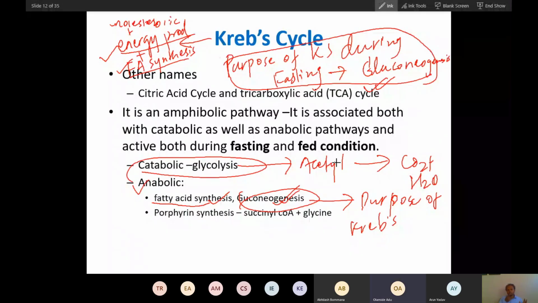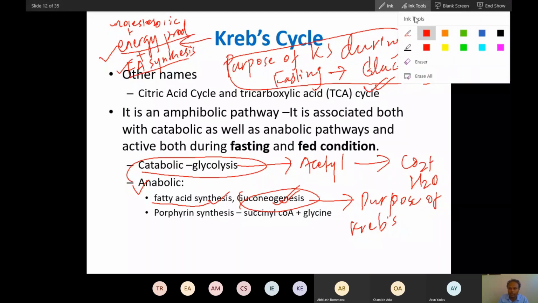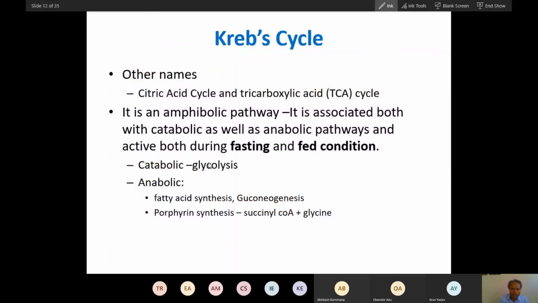In the fed condition, the purpose of the Krebs cycle is to produce energy, and if energy is sufficient, the same energy will be converted into fatty acid. And the purpose of the Krebs cycle during fasting condition is gluconeogenesis. Just remember this very important point. That is how the Krebs cycle is active both during fasting and fed condition. That is why this pathway is called an amphibolic pathway.